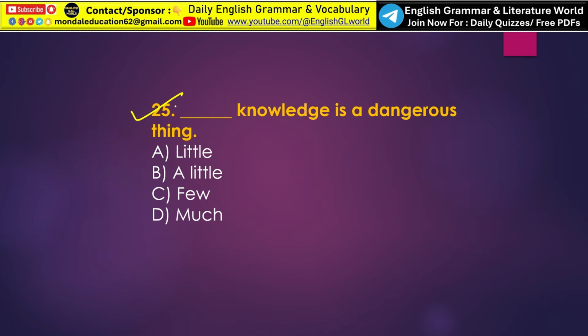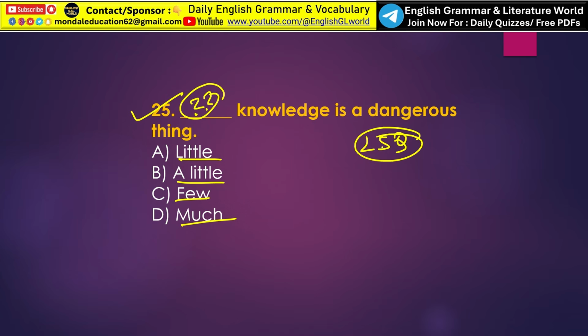So this is the last one. Dash knowledge is a dangerous thing. So what is the correct answer? Look at the options. Is it little? Is it a little? Is it few? Or is it much? So what is the correct answer? Let me know in the comment section. So here are a total of 25 questions from determiners.